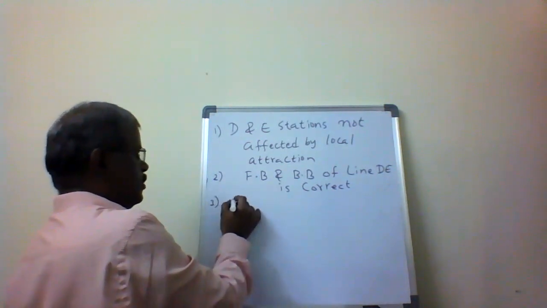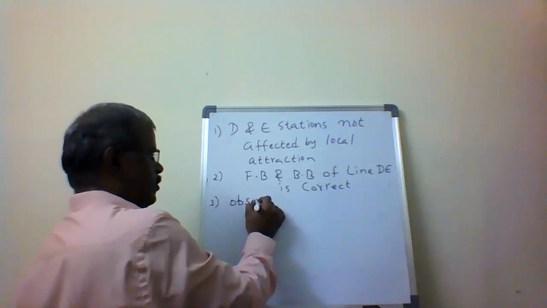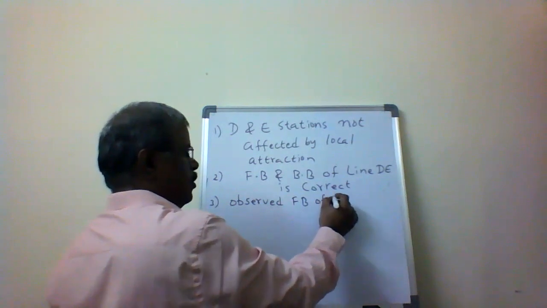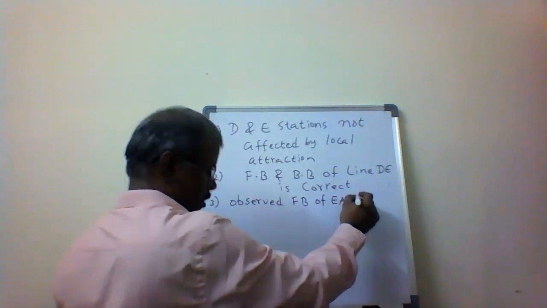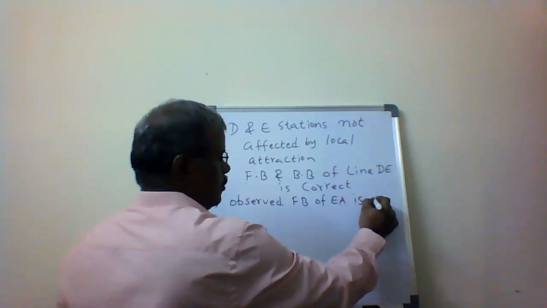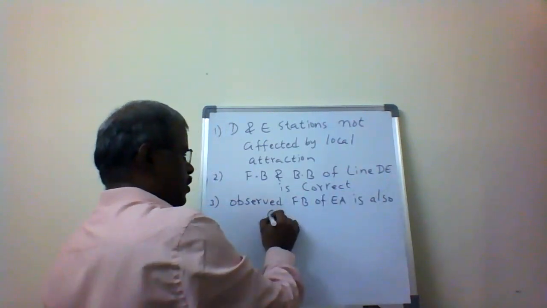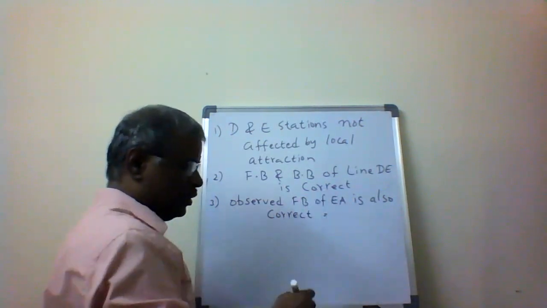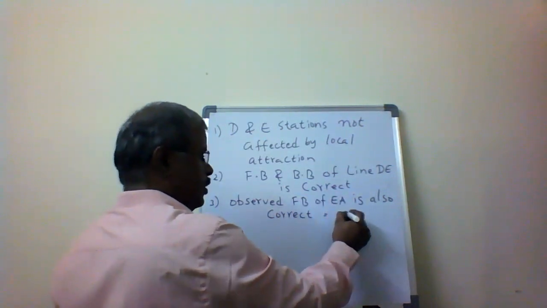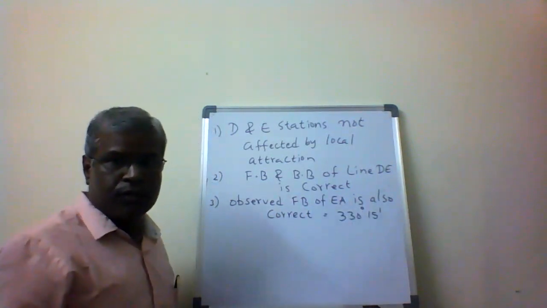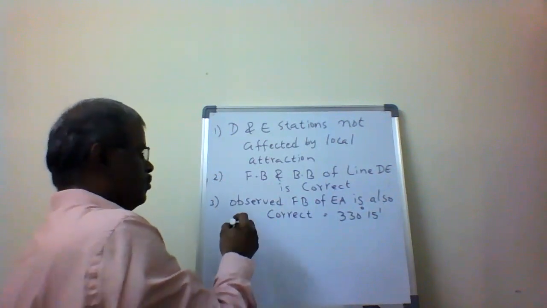Third point: the observed forward bearing of EA is also correct, which is 330 degrees 15 minutes.